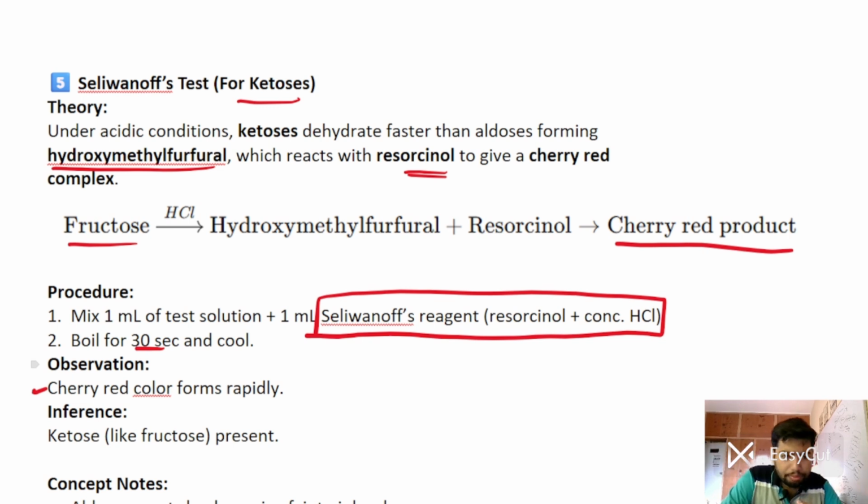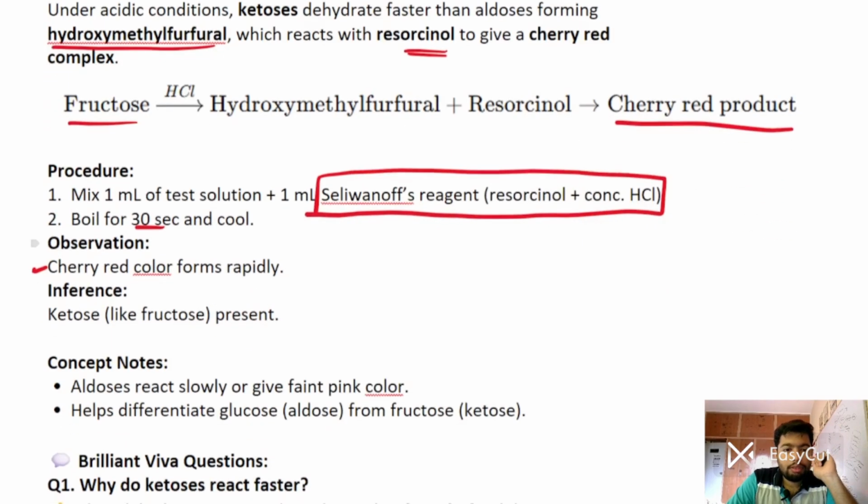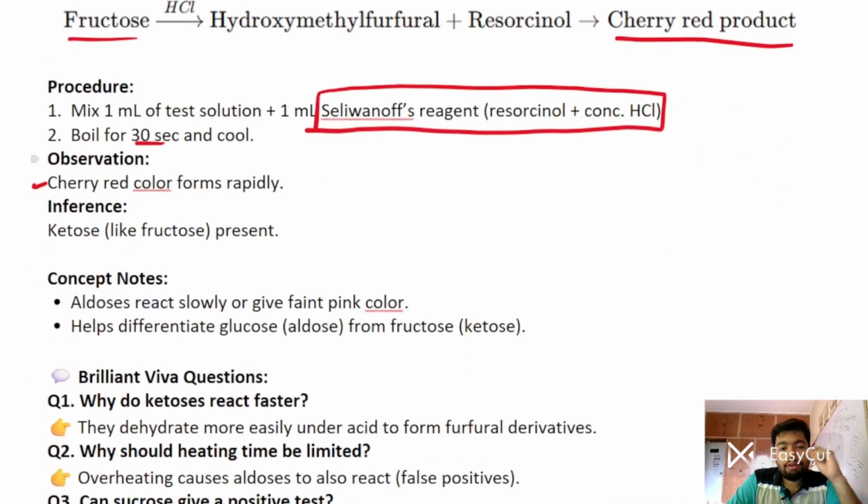So the first concept is that aldose reacts very slowly and gives a very faint pink color, which helps in differentiating glucose and fructose. Glucose, the aldose sugar, reacts very slowly and will give a very faint pink color. It helps in differentiating both the sugars, that is aldose and ketose.